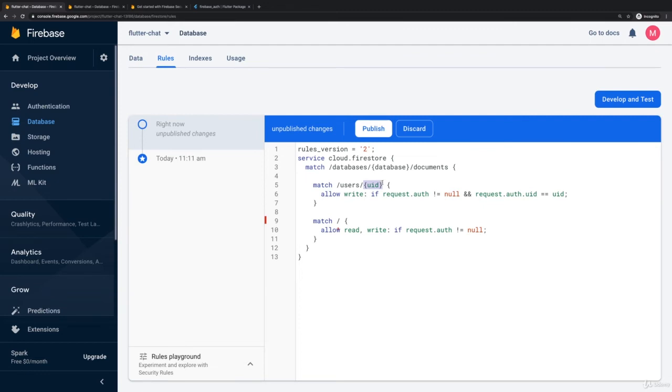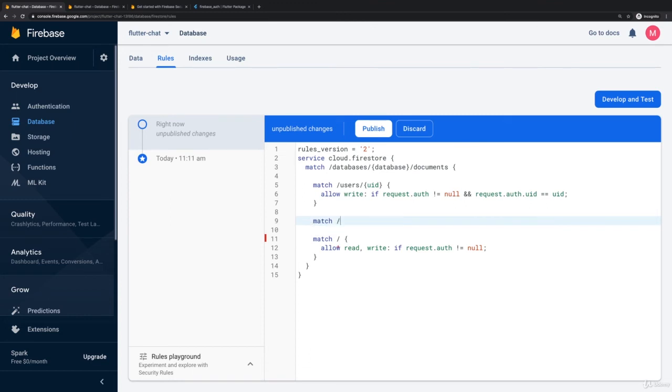So you can specify placeholders like this in a path, and you can then reference them in your condition if you want to. And with that, I'm saying only if the incoming request is authenticated and it's authenticated by the user with the user ID of the document I'm trying to edit, only then write access is granted.